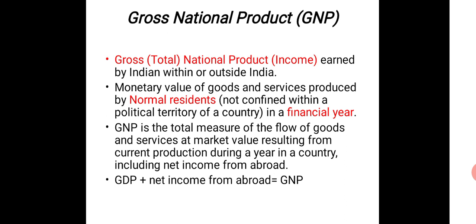We are moving on to another concept of national income, that is gross national product. Here the only difference is that domestic has been changed to national, and we know how to do that. We have already studied the domestic and national concepts. Gross basically means total, product is income. GNP is all the income earned by Indians within or outside India, the value of all those goods and services produced by a normal resident. Normal resident means one who is not confined to the political boundary of a country.